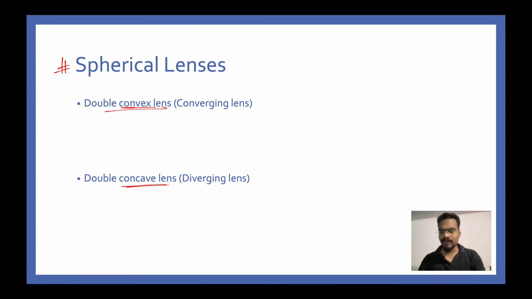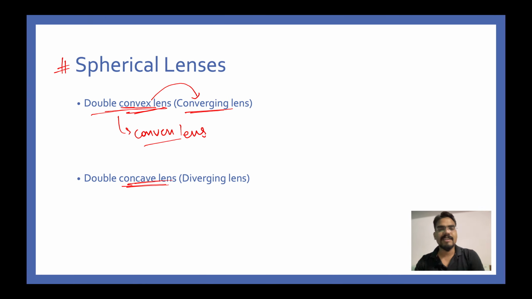refraction phenomena. Let's have a look at what a double convex lens looks like and what a double concave lens looks like. A convex lens is also known as a converging lens, double convex lens, or you can simply say it is a convex lens. Instead of using the word double more number of times, you can simply say it is a convex lens, and it is also called a converging lens.